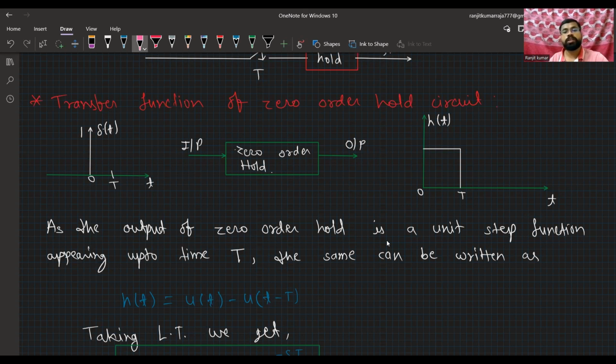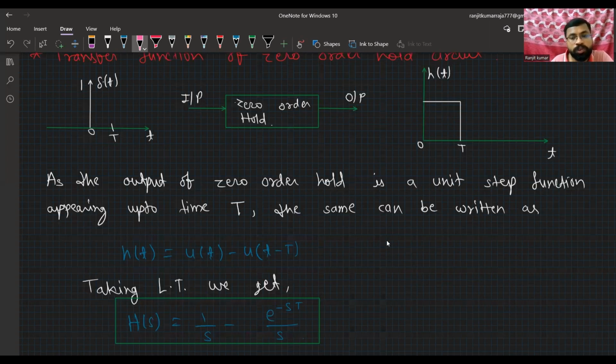As you can see, that is a step function from 0 to T with reference to time t. The output of the zero order hold circuit is a unit step function appearing up to T. So we can write it as a rectangular function, h of t.